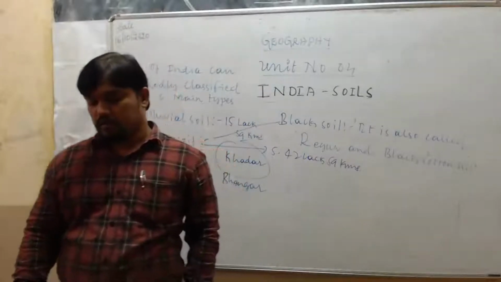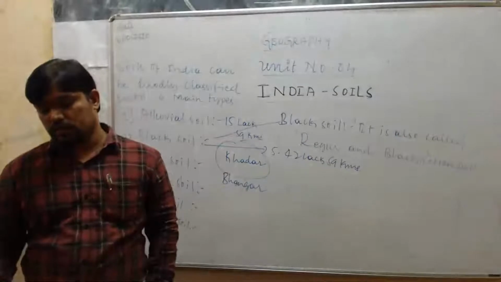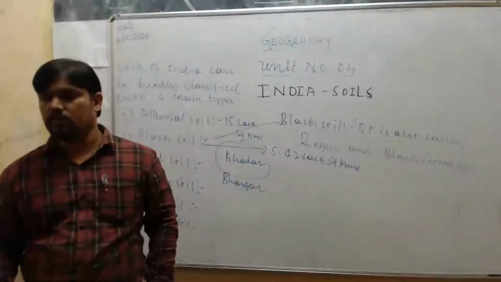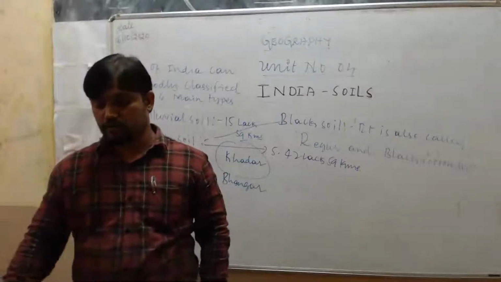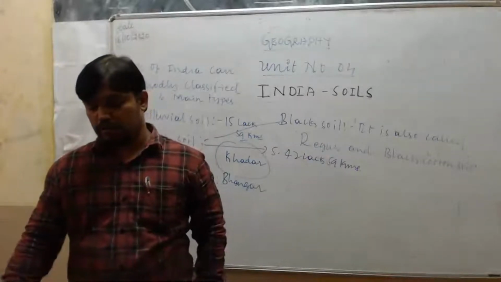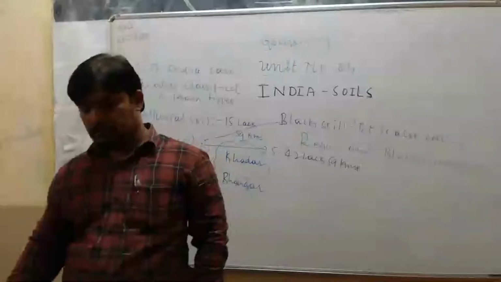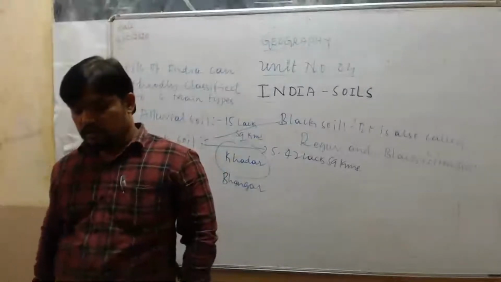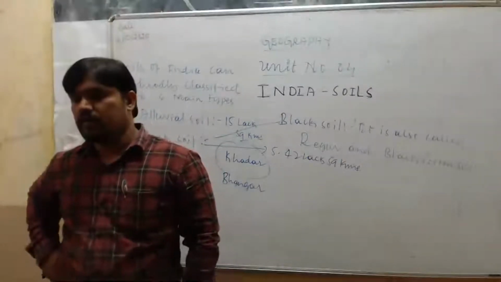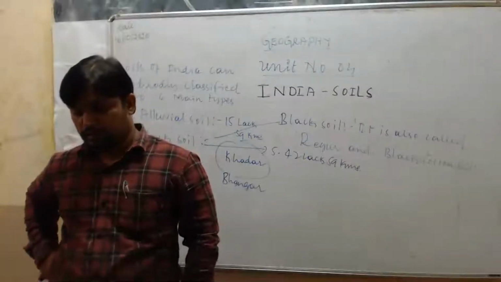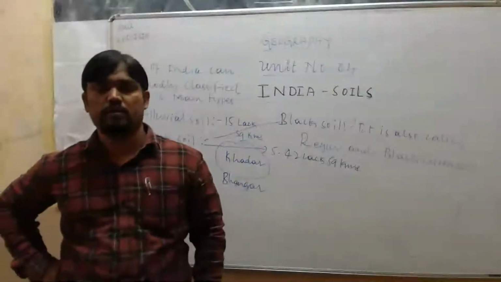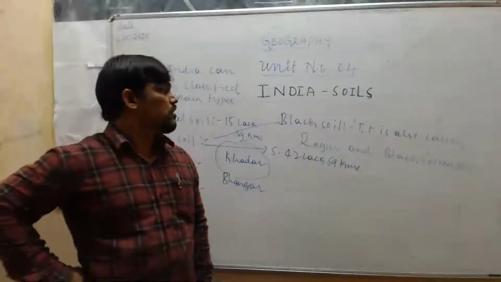Okay, and the color of this soil is generally red or reddish brown. Already you know the color of this soil is red or reddish brown. It is sandier and has less clay. This soil contains less clay particles, so its water retention capacity is less when compared to black soil.